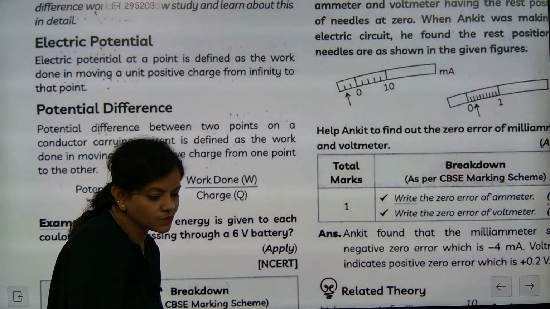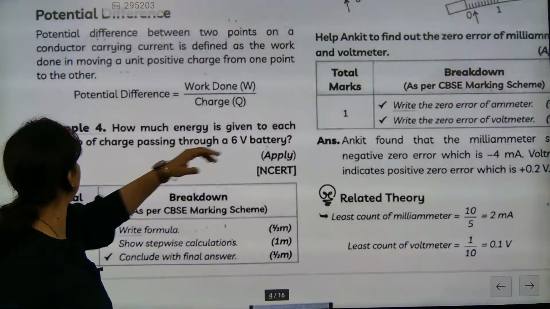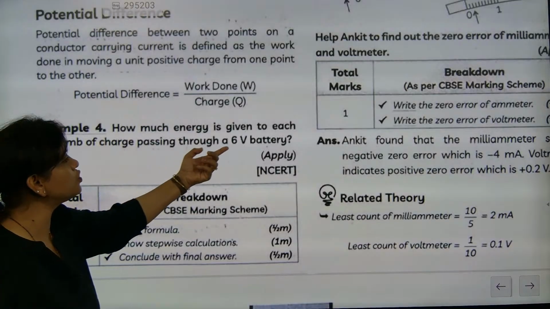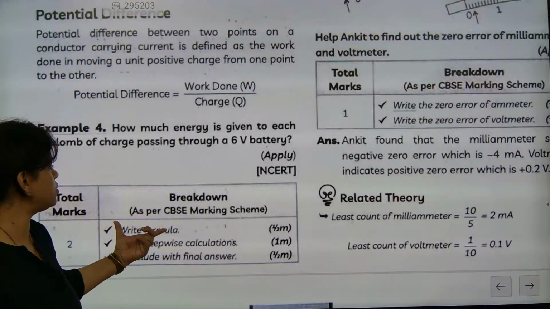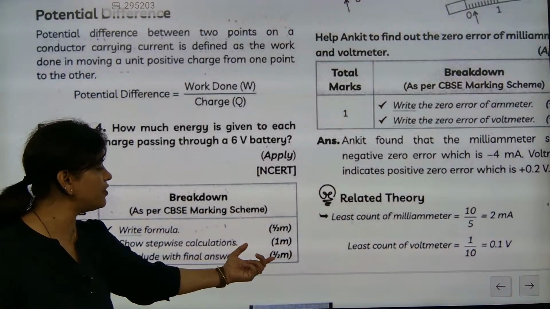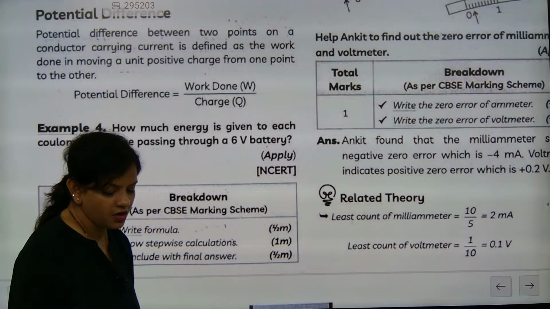Correct only. So now beta, we will go for how much energy is given to each coulomb of charge passing through a 6-volt battery. Related to this type of question, the marking scheme is half, half and 1. Again 2 mark questions we are expecting here. Understood or not?